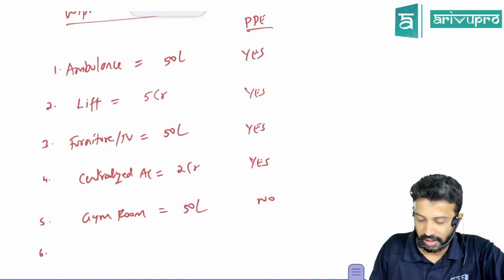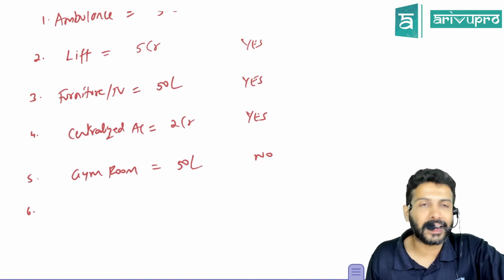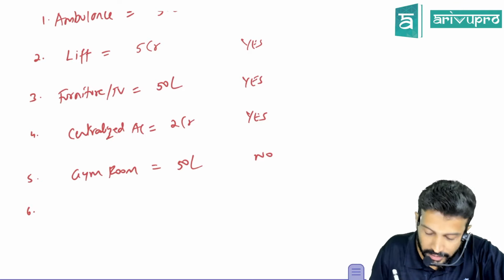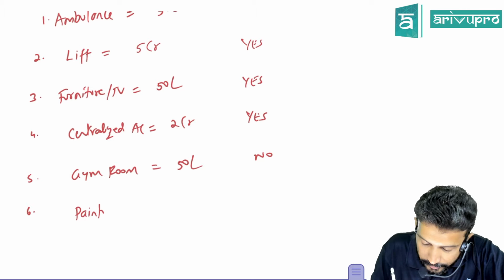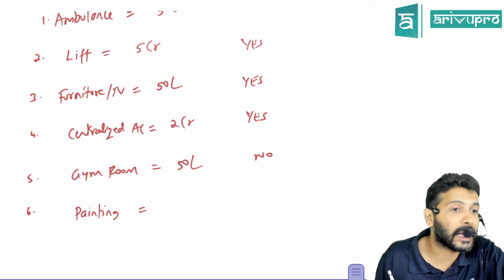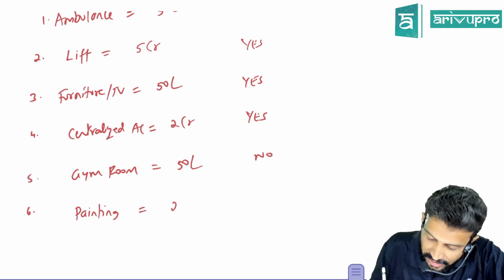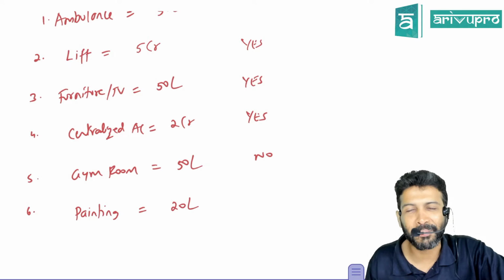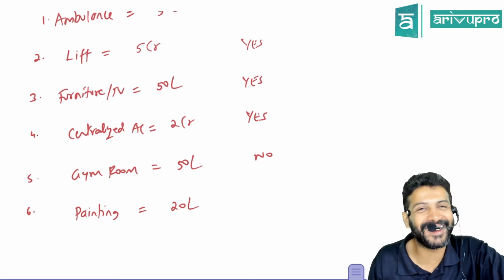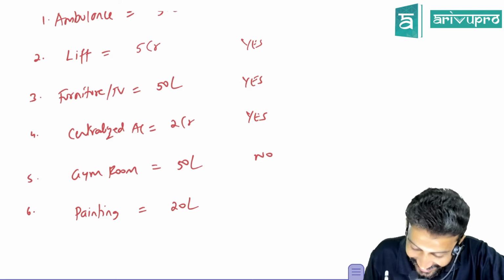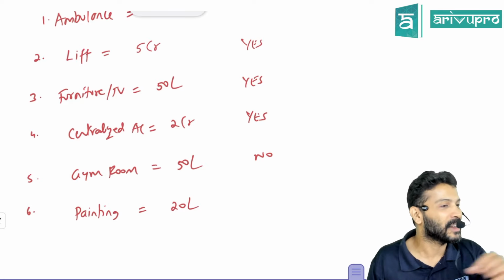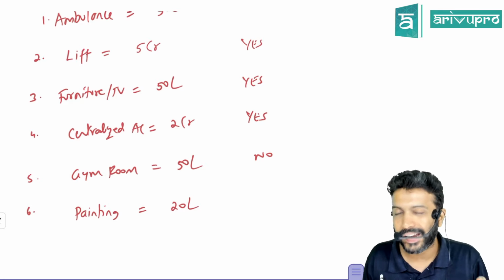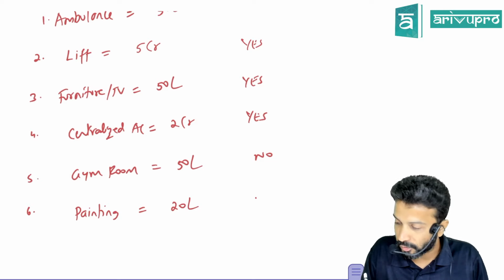All right, sir. He met the finance director on the first day in his cabin. In that finance director's cabin, a painting is installed. Let's say the cost of the painting is 20 lakh rupees, some artist's painting. Don't worry about which one; concentrate on the amount. It is costing about 20 lakh rupees. Is this painting property, plant and equipment for Wipro?